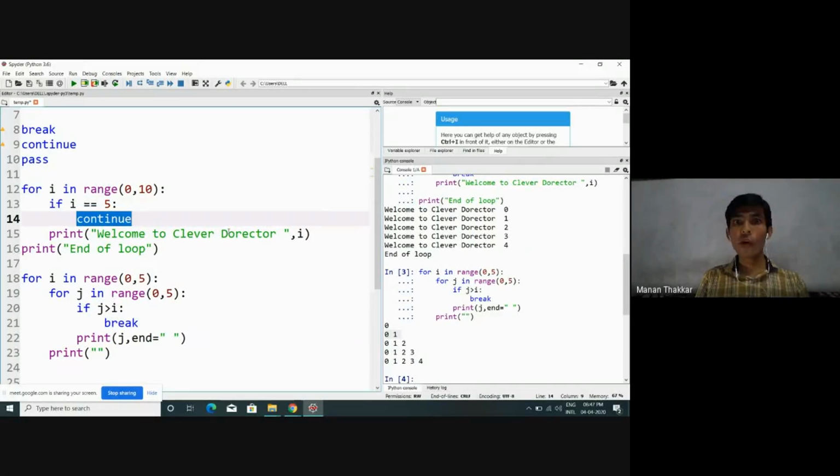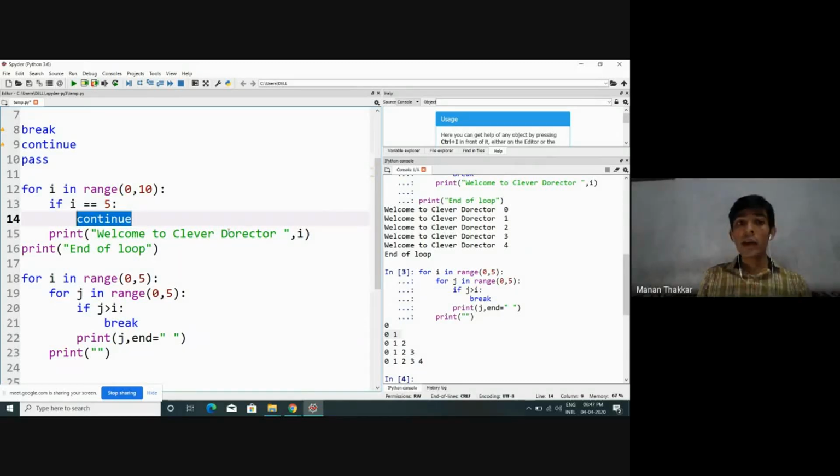To put your control at the beginning of your loop by skipping all the lines of code below that continue. Means what is going to happen after execution of continue? Continue will skip execution of the current iteration. It will simply skip execution of the current iteration. It will continue executing your next iteration.